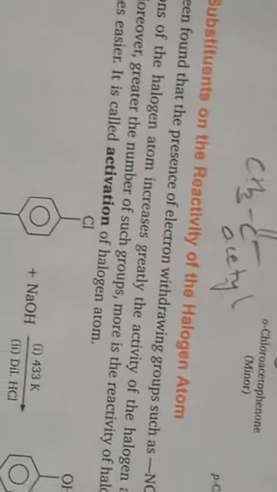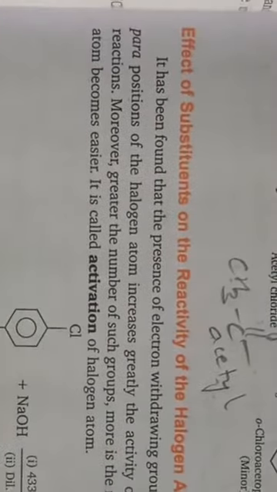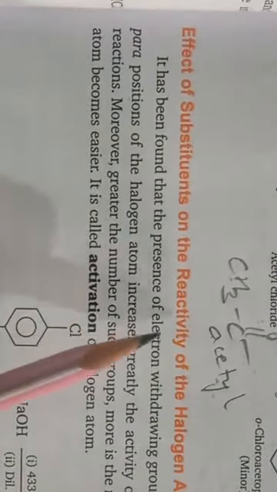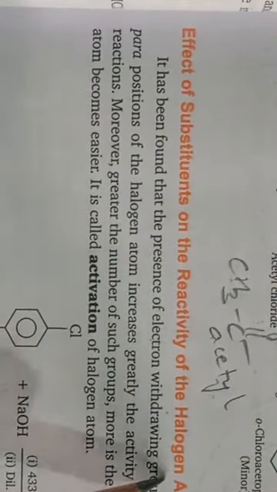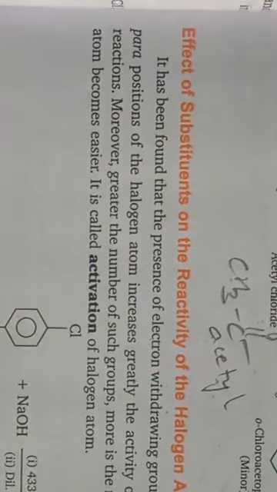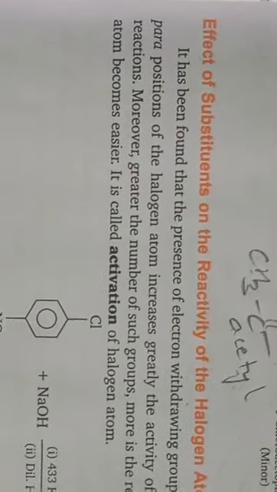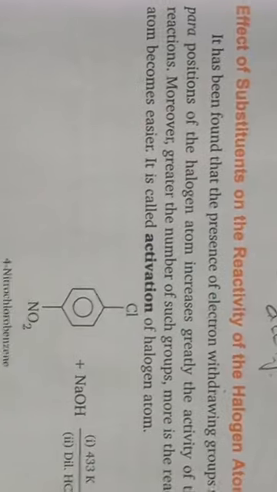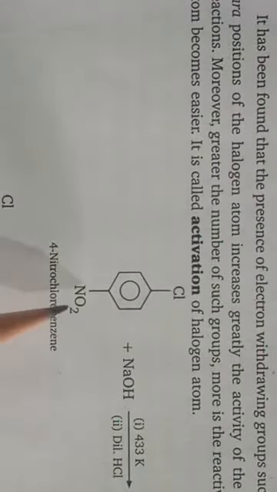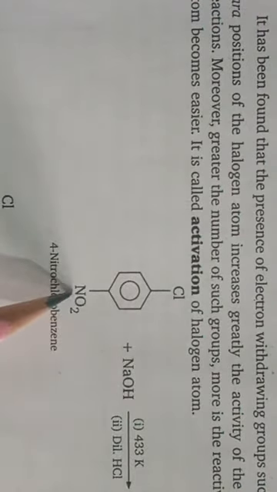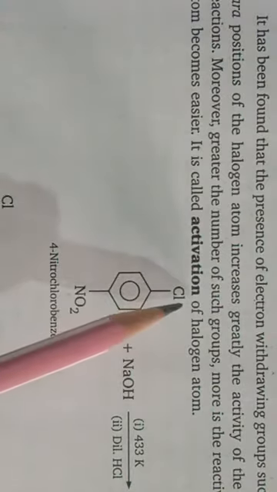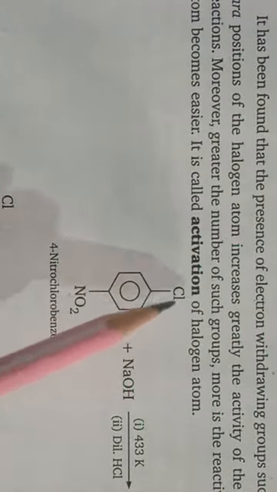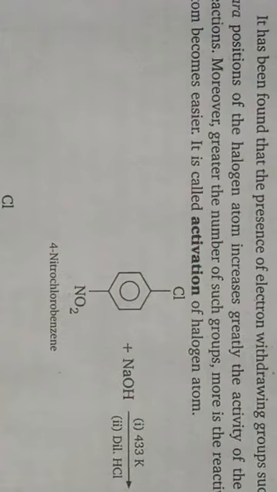Children, the next heading is the effect of substituents on the reactivity of the halogen atom. When electron withdrawing groups are present at the ortho and para positions, the electron withdrawing group increases the reactivity of this benzene ring.